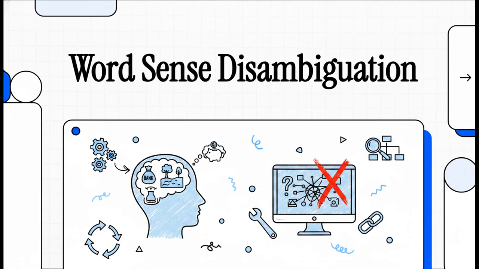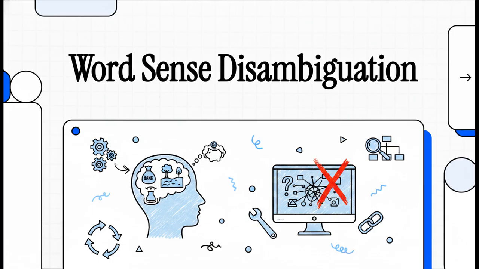Welcome to this explainer. Today, we're diving into what I think is a completely fascinating linguistic puzzle. It's something our human brain solves effortlessly every single day just through natural intuition. But for computers, it has traditionally been one of the absolute biggest hurdles in natural language processing. When we try to build systems that can actually parse, understand, and generate human text, figuring out how to resolve ambiguity is literally at the heart of making those systems work.